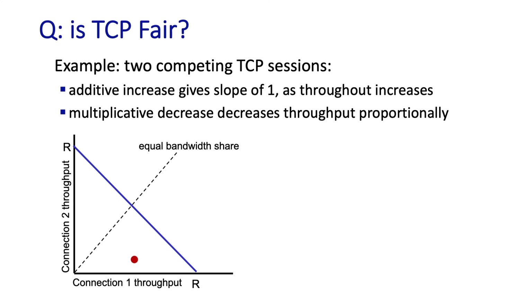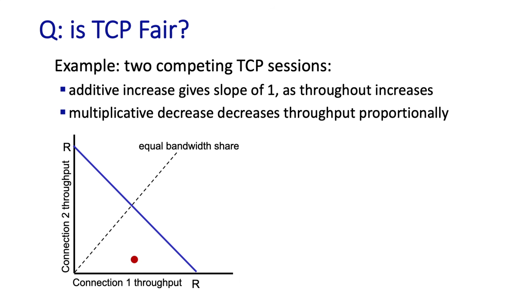Let's suppose the connection starts at this red dotted point where connection 1 is getting more throughput than connection 2. The question is, will TCP's AIMD algorithm drive the achieved throughputs to this fair line here, and this point in particular where the bandwidth R is fairly shared?